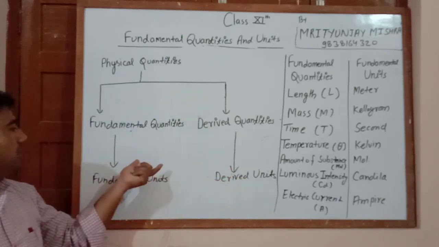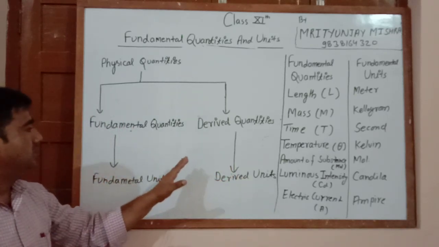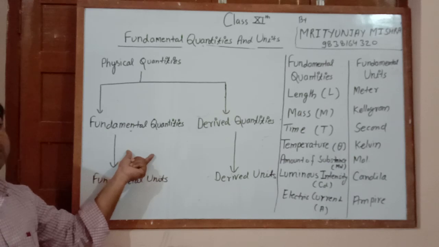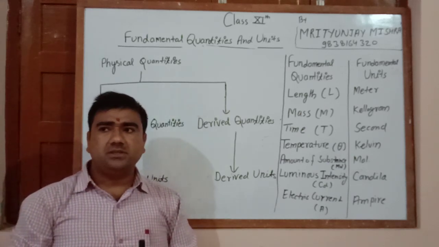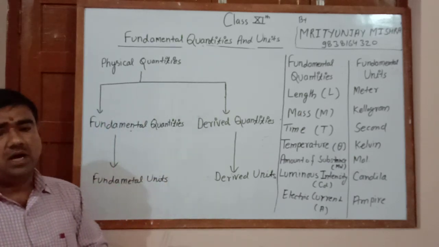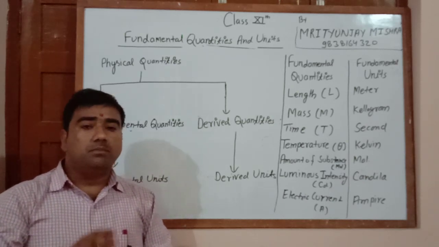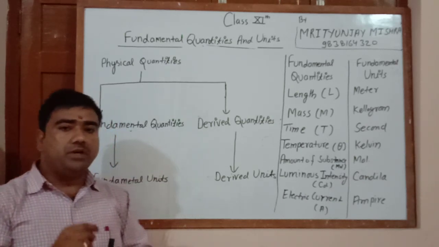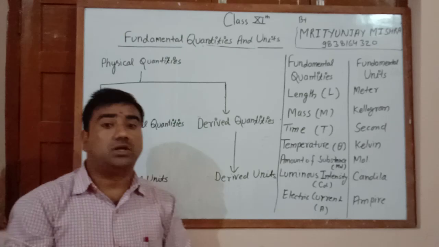Now we are going to talk about the units. Units क्या है? What are the units? Units means a simple thing, an arbitrarily chosen constant by which we equate any given physical quantity.